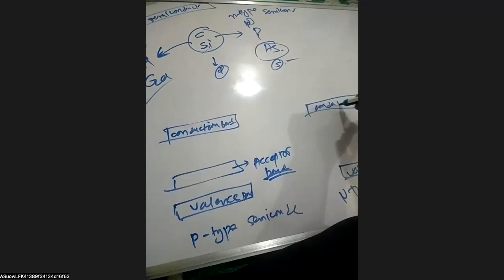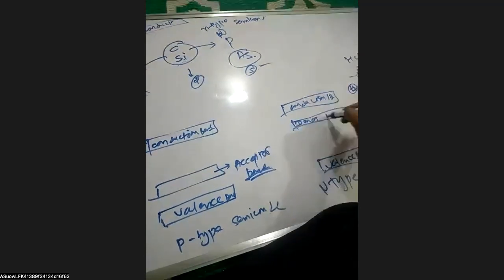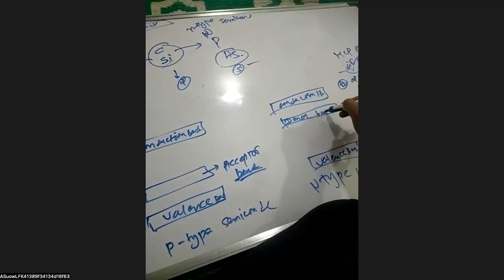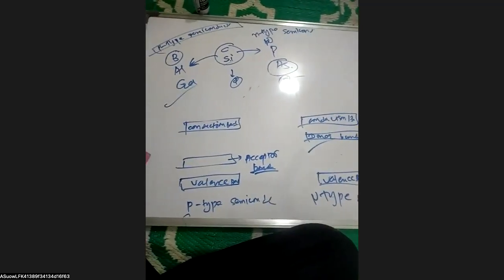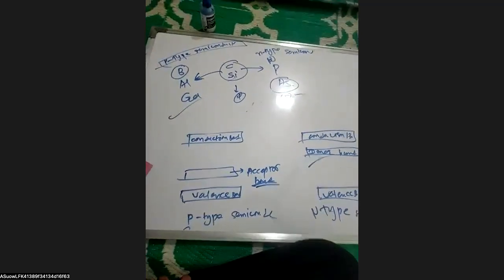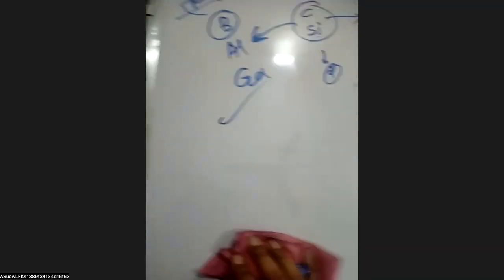What is the difference between conductor, insulator and semiconductor? In the case of the conductor, if we see its diagram, this is the valence band and this is the conduction band. These both bands are overlapping on one another in the case of the conductor, so they can easily conduct electricity.